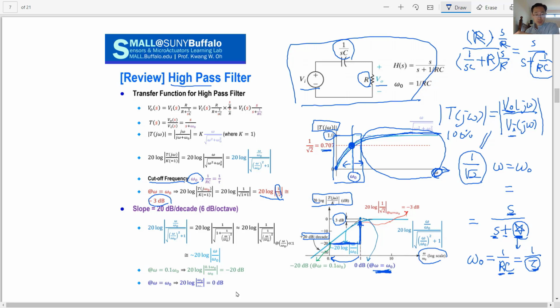Or if you convert that 20 decibel per decade into another scale, for example, octave, that will be 6 decibel per octave. I think an octave is twice the frequency difference. Then you will have a 6 decibel difference. So the slope of 20 decibel per decade equals 6 decibel per octave. It's the same concept. All right.